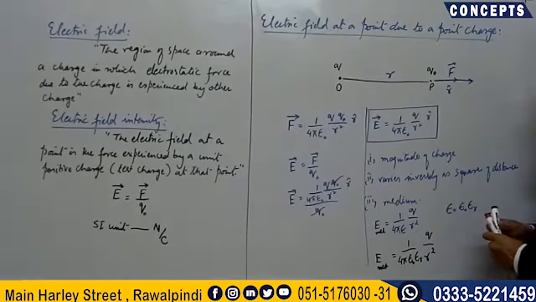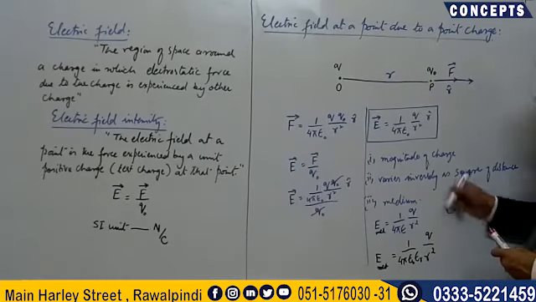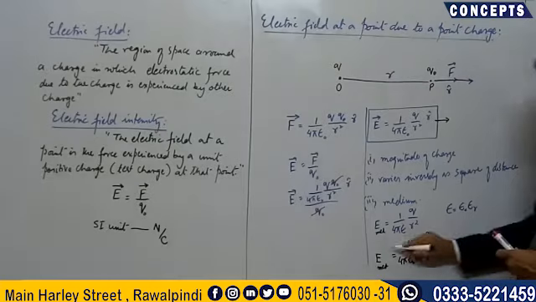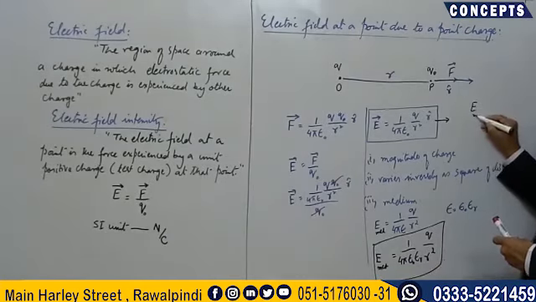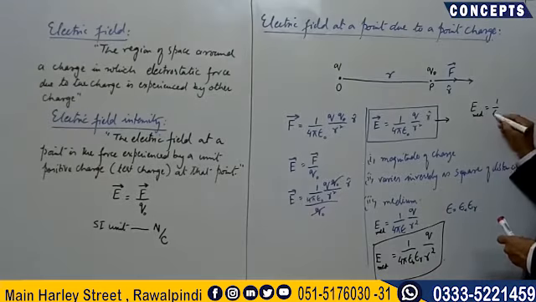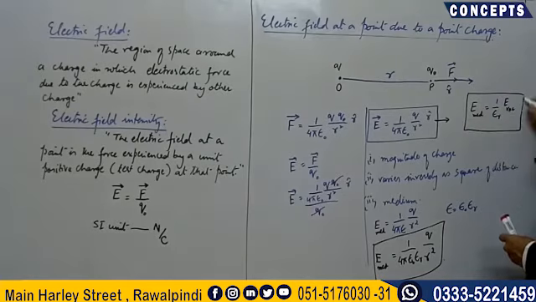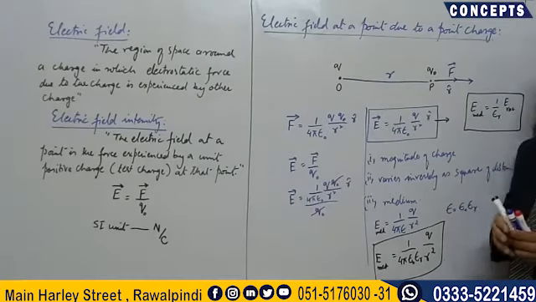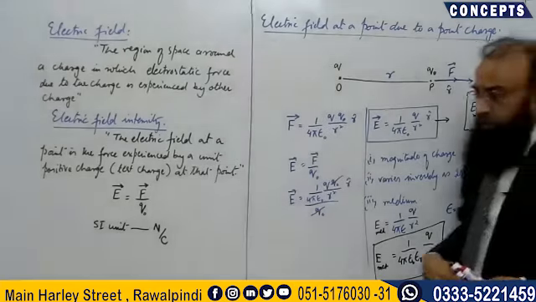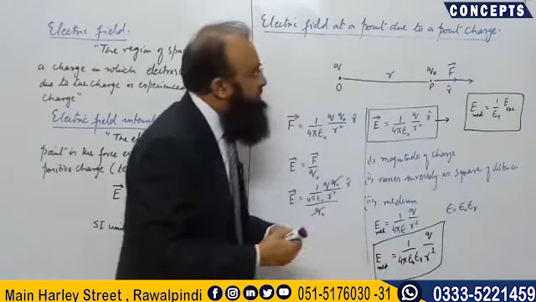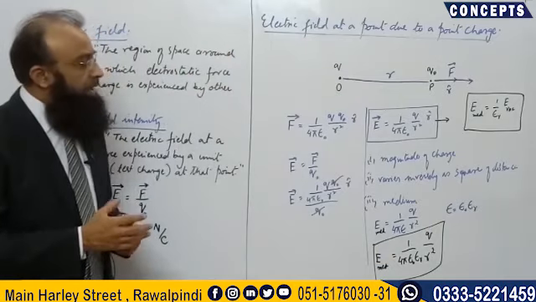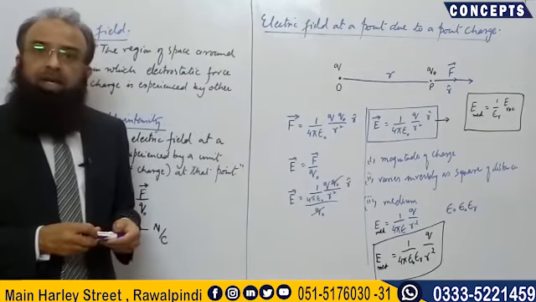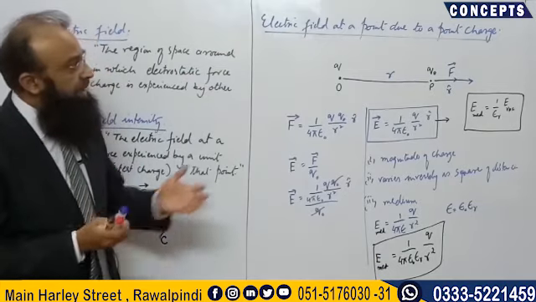Again, if we compare these two formulas, we come to the conclusion that the electric field when there is a medium is equal to 1 over epsilon R times the electric field when there is vacuum, same as the electrostatic force. So students, in this lecture we have studied about the electric field, and then we derived a relation for the electric field due to a point charge at a point.